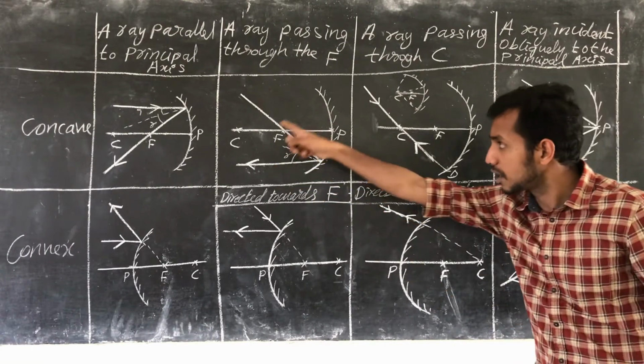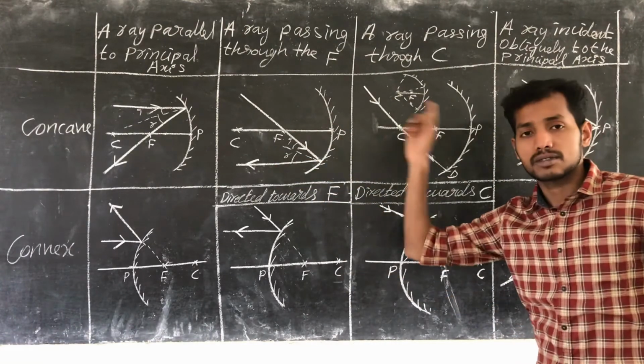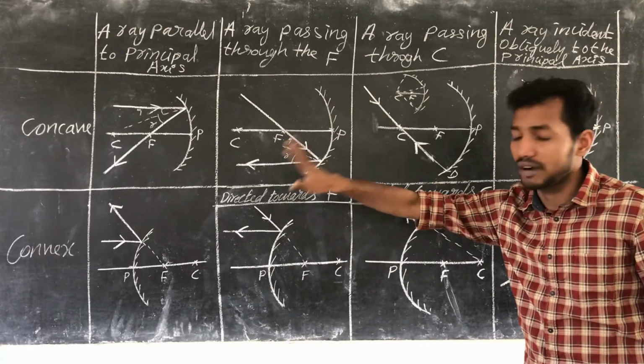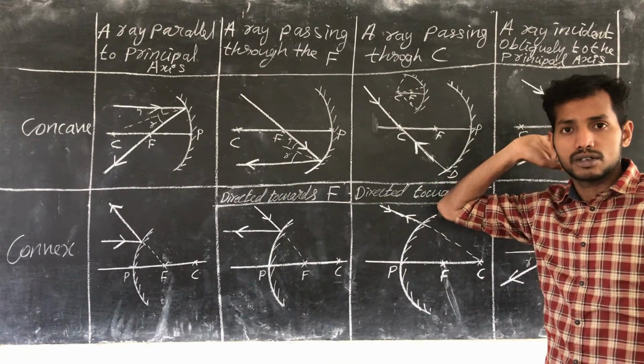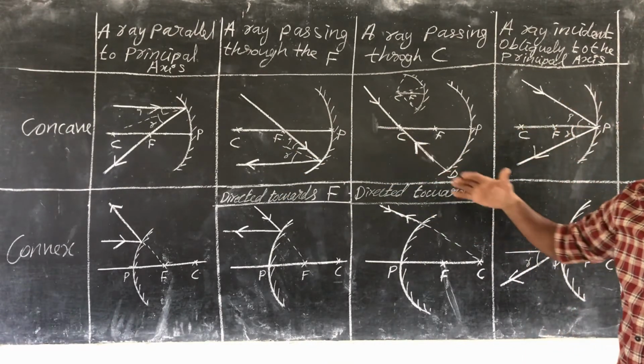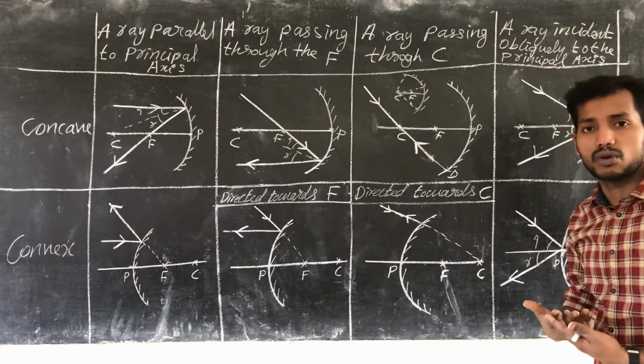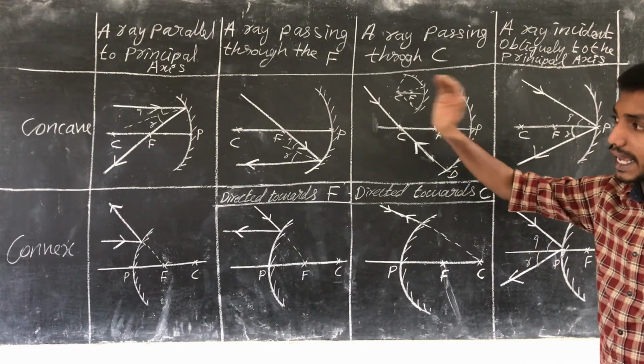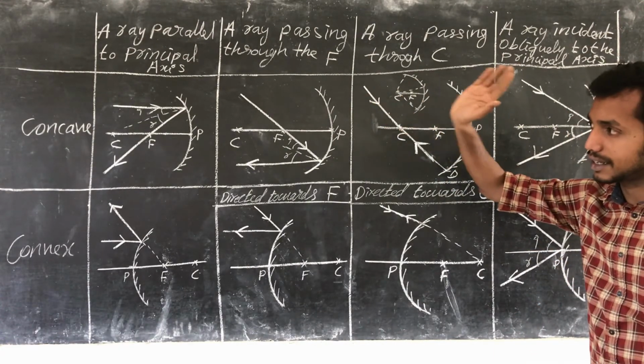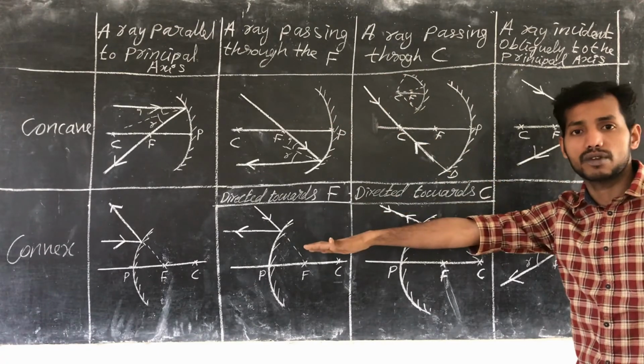We just need to remember these 8 conditions for convex and concave. Now we can discuss how image formation occurs in the case of a concave mirror. First we discuss concave, then we go for the convex mirror.